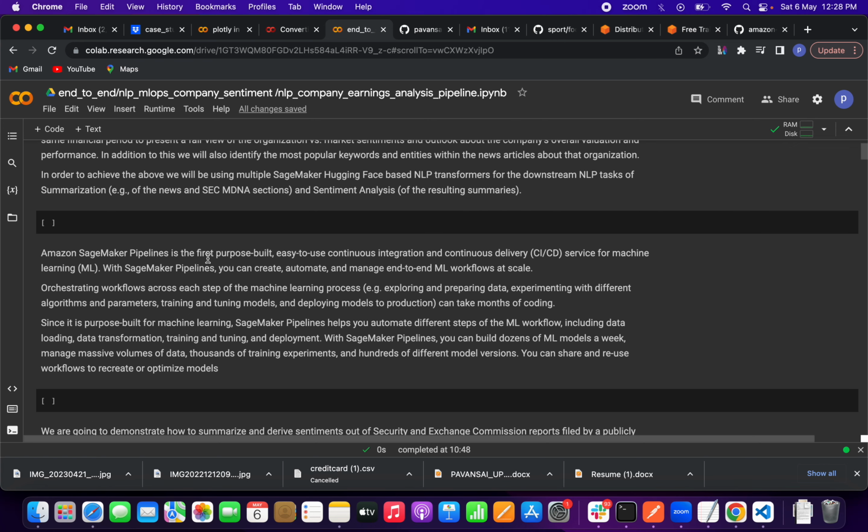For this we are using Amazon SageMaker Pipelines. Why we are using Amazon SageMaker Pipelines is because they provide easy-to-use CI/CD pipelines, and for building ML workflows, automation, all those things, this is very useful. Normally, if we are doing orchestration, deployment, integration, training, monitoring, it will take a lot of time, friends. But if we are using pipelines, we can reduce a lot of the time we spend on these things. All these things are available pre-built in SageMaker, so it will be easy for us to share or work on this type of large project.